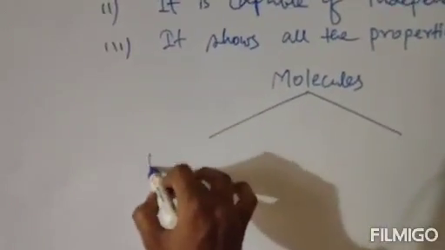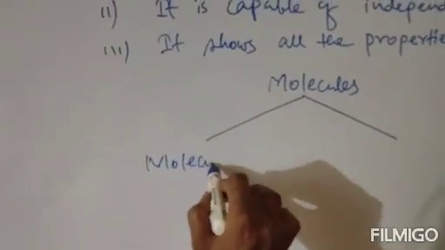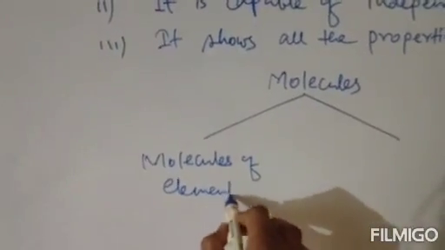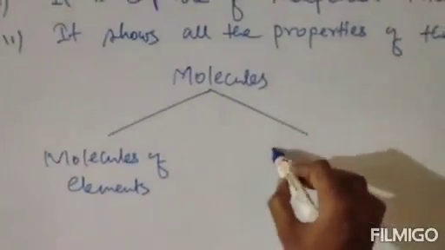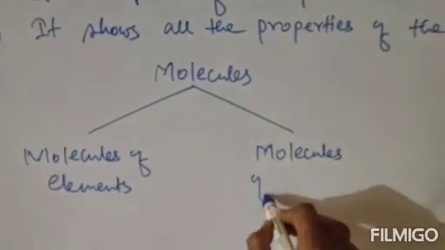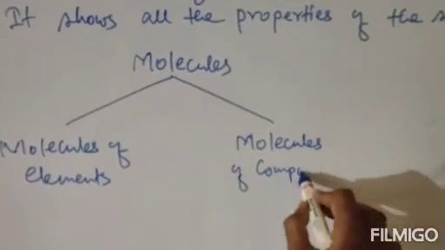One is molecules of elements and number two is molecules of compounds.